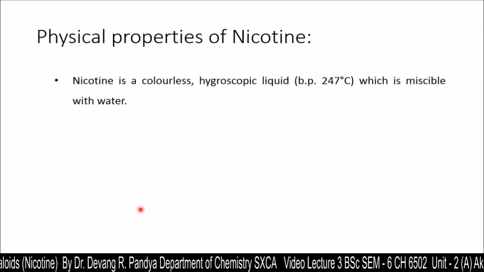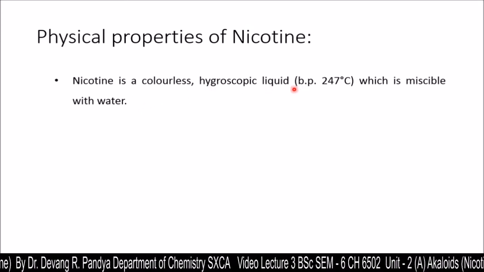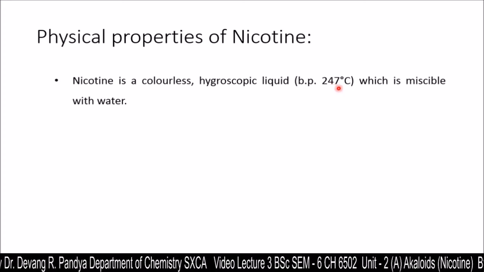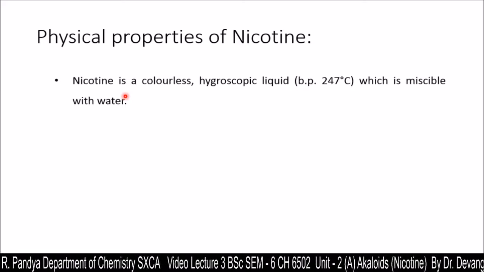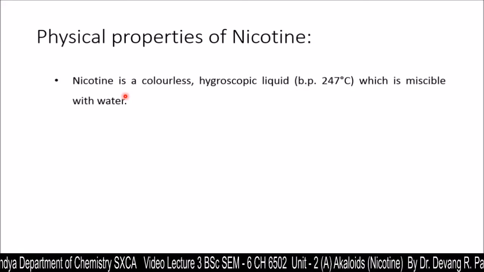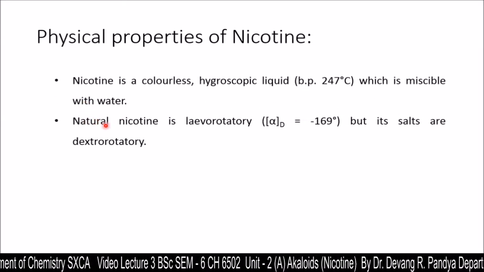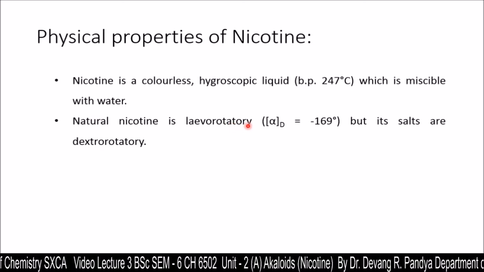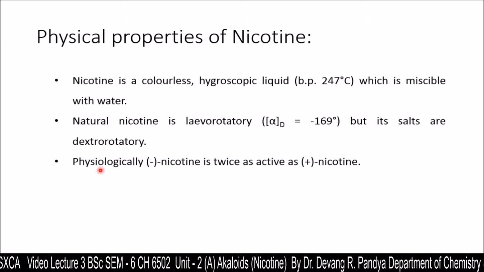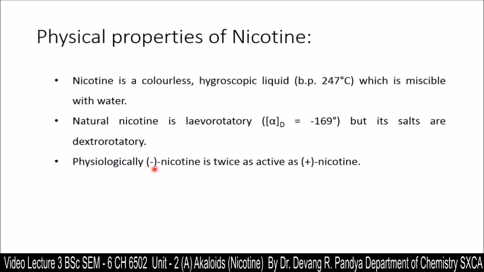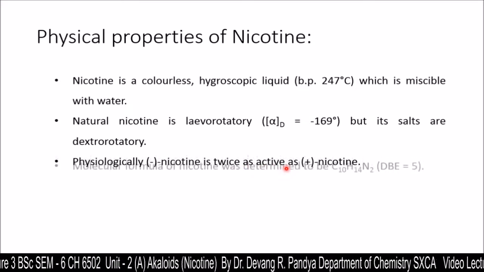The physical properties of nicotine. Nicotine is a colorless hygroscopic liquid having boiling point 247 degrees centigrade, which is miscible with water. It means it has some sort of polarity in its structure. That water solubility indicates that as well. The natural nicotine is levorotatory, but its salts are dextrorotatory. Physiologically, minus nicotine is twice as active as plus nicotine.